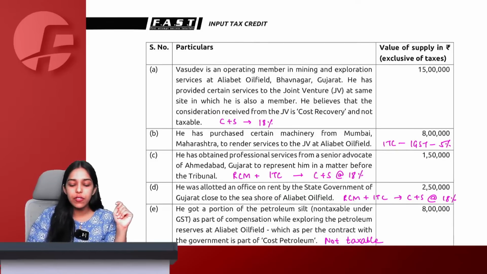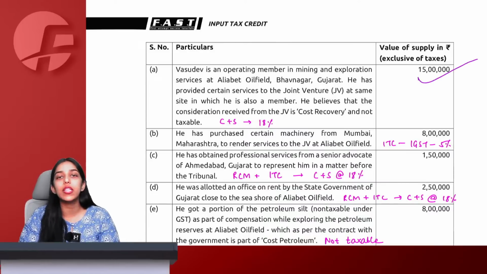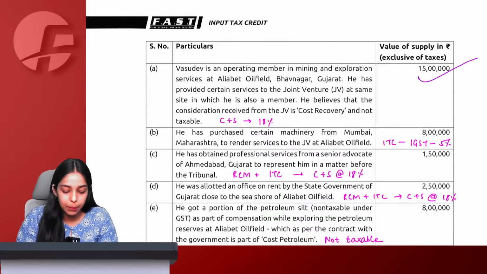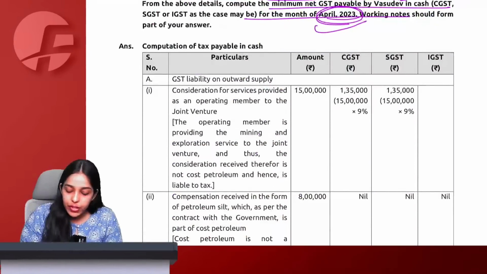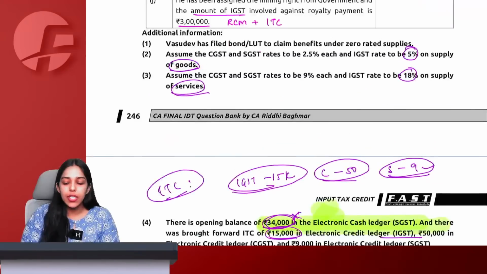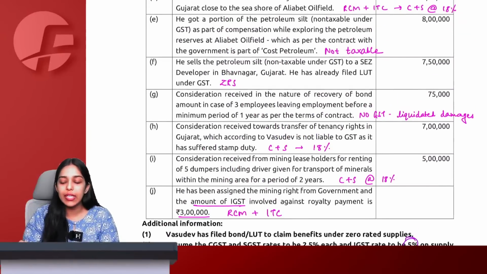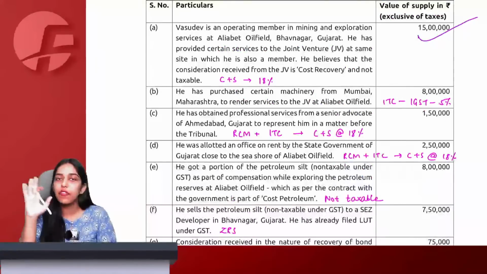We are in Gujarat, the JV is also in Gujarat, which means CGST plus SGST at 18% on 15 lakh will be applicable. So 15 lakh CGST plus SGST at 18%, because we are giving service to the JV, and service attracts 18% in this question, goods 5%.